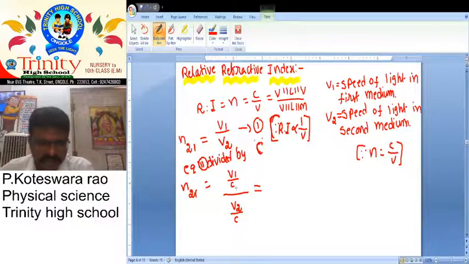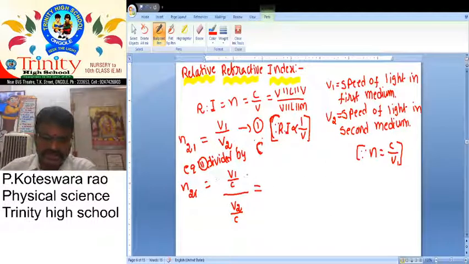But here what do we obtain? v1 by c. Here v1 by c, but n equal to c by v. For example, for the first medium, n is equal to c by v1, but here it is v1 by c.